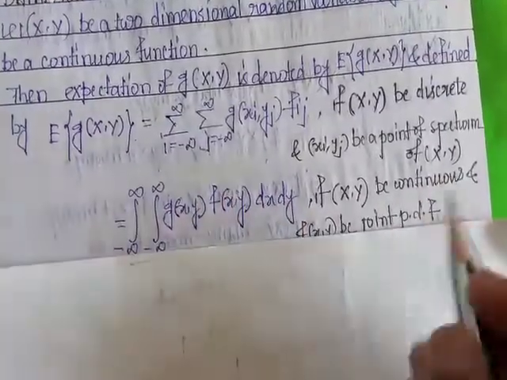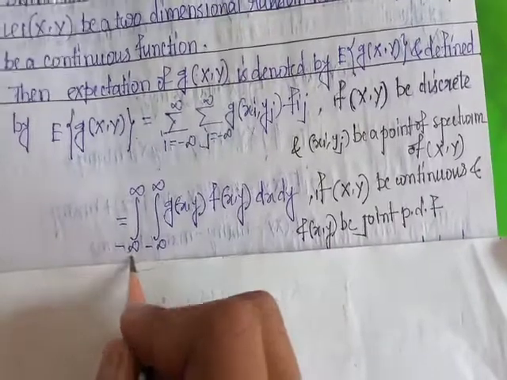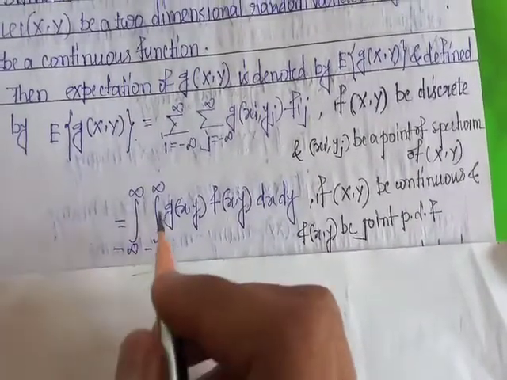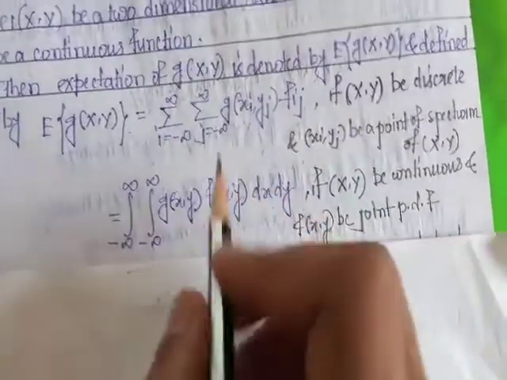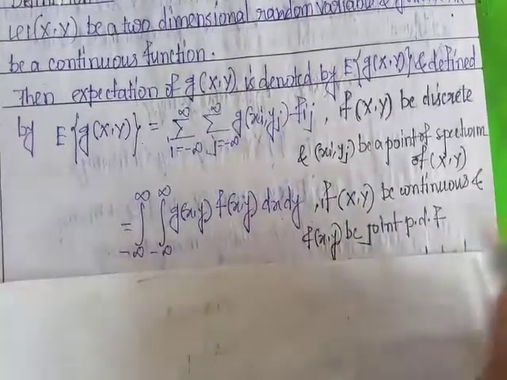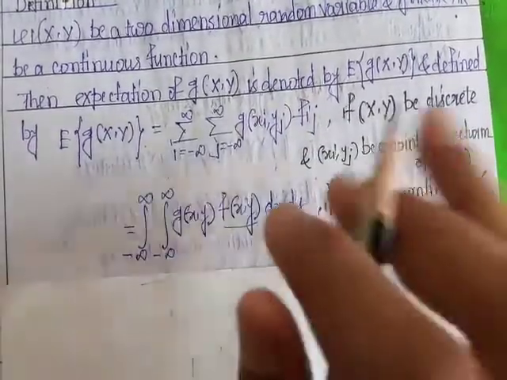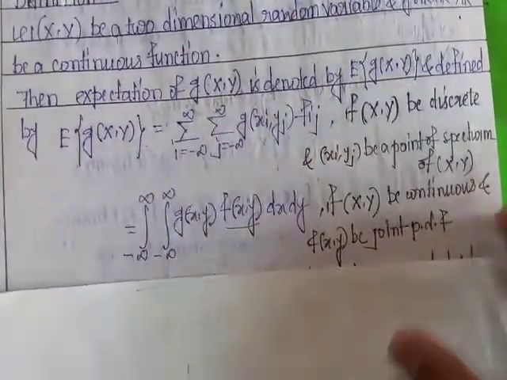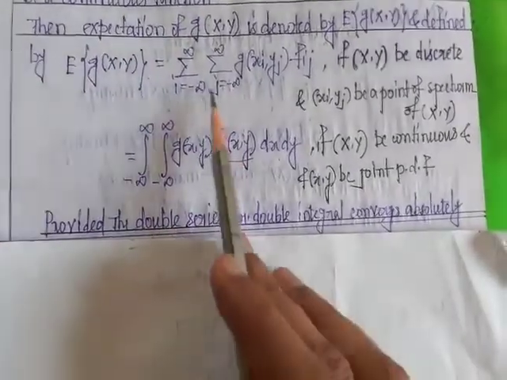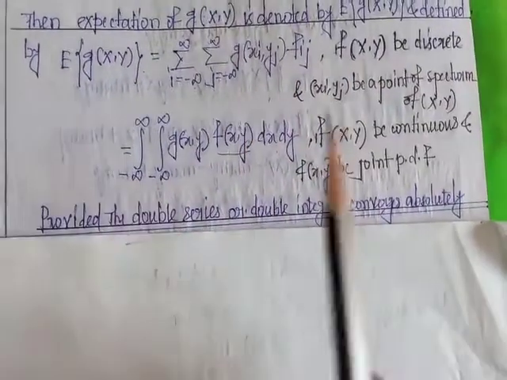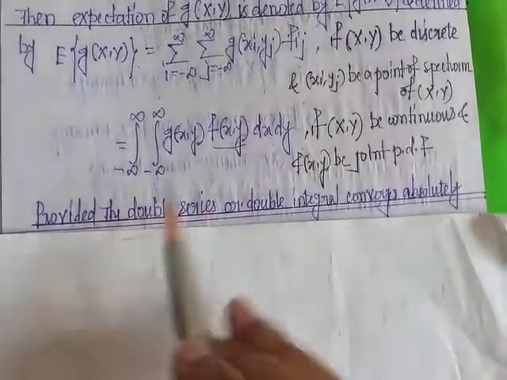For the continuous case, if x and y are continuous random variables, then the expectation is the double integration from minus infinity to infinity of g(x,y) f(x,y) dx dy, where f(x,y) is the joint probability density function. This is provided the double series or the double integral converges absolutely.